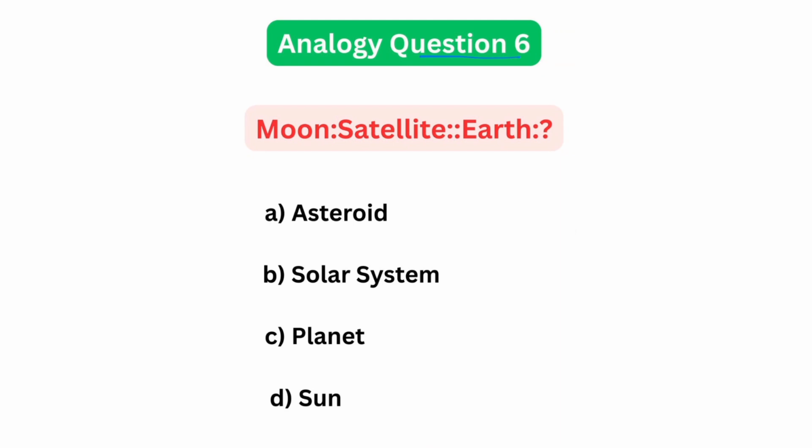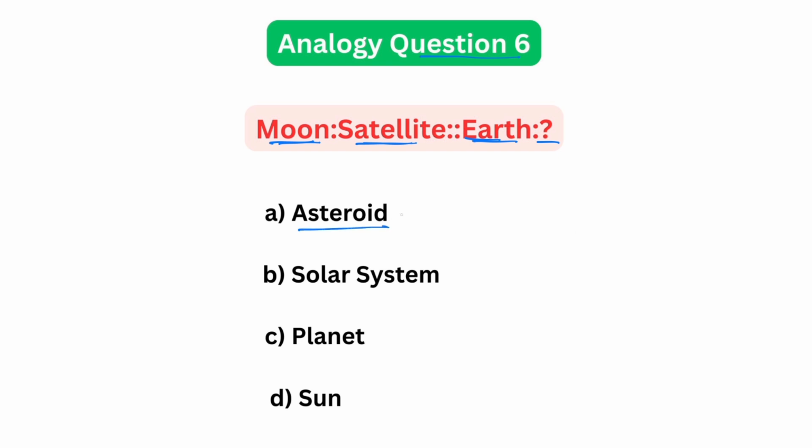Let's solve analogy question 6. The question is moon is to satellite, so earth is to what? Options: asteroid, solar system, planet, sun. Now think about it. The moon revolves around the earth, which makes it a satellite. So we need to find what category the earth belongs to.